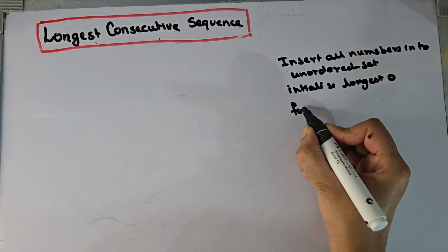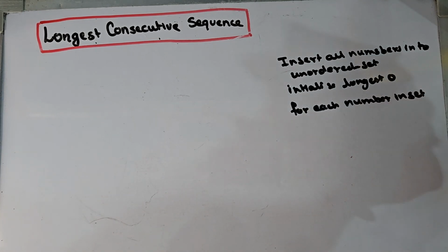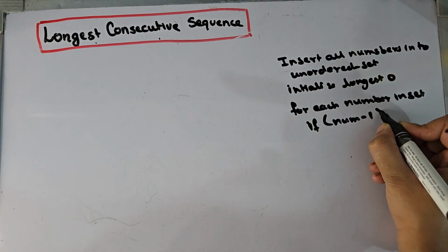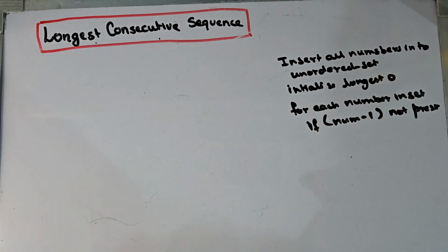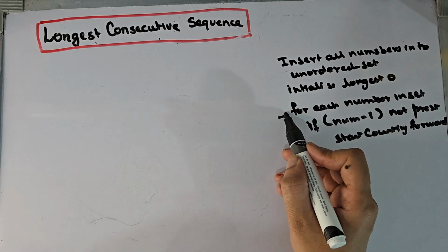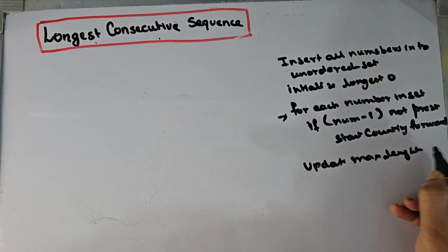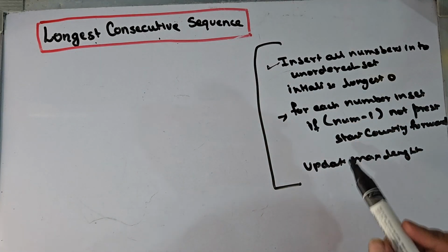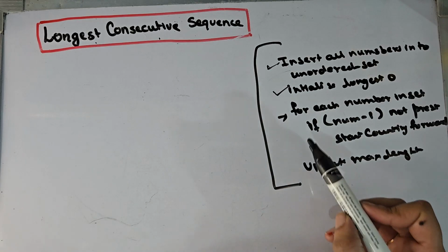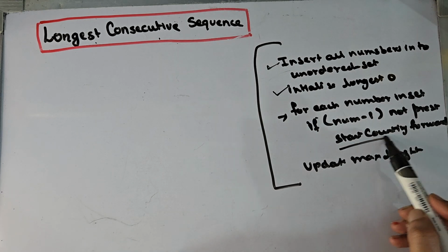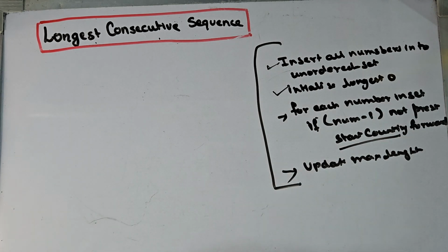Now for each number in the set, we will check if num minus 1 is not present. If it is not present, we will start counting and at last update the max length. So this is the idea that we will be using. We will insert all numbers into the hash set, initialize longest as 0, and for each number check if num minus 1 is not present. If it is not present, we will start counting and update the max length also.